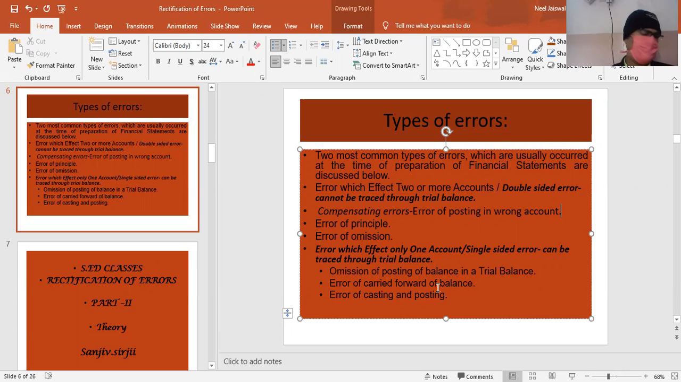So these are the different types of errors, students. Error of casting, error of posting, and so on all come under error of commission only, because commission means committing mistakes. It can be due to posting error, totaling error, carry forward error, or whatnot.